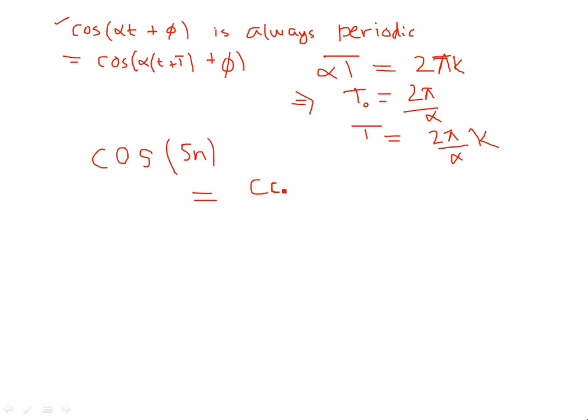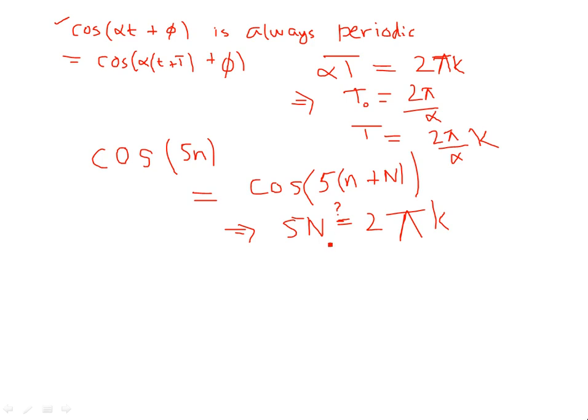Because if I plug this into the definition of periodicity to check if it is periodic, I need the smallest positive integer N for which this equality holds, and it should be of the form 5n plus capital N. Then, if it is periodic, 5N should be an integral multiple of 2 pi k, right? Is this possible? Does this equality hold? There's a problem with this equality.